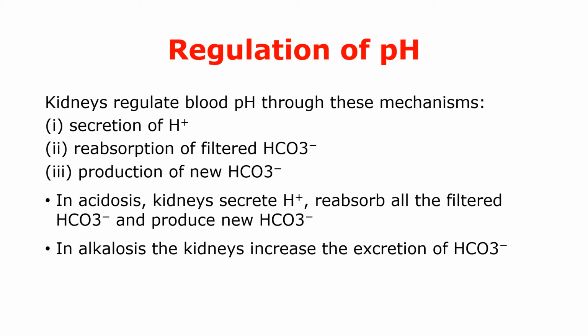In acidosis, kidneys secrete hydrogen ions, reabsorb all the filtered bicarbonate ions and produce new bicarbonate ions. So therefore, when hydrogen ions are secreted and bicarbonate ion level is increased, the acidosis is treated. Similarly, in alkalosis, when the blood pH is increased out of the normal range, the kidneys increase the excretion of extra bicarbonate ions through urine.